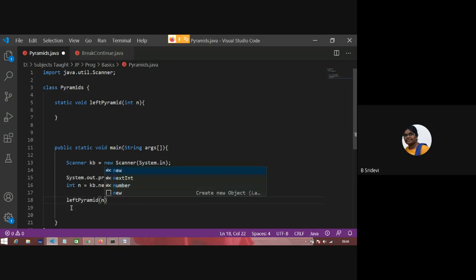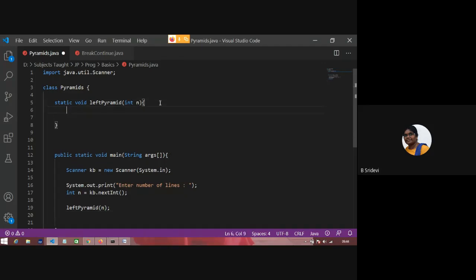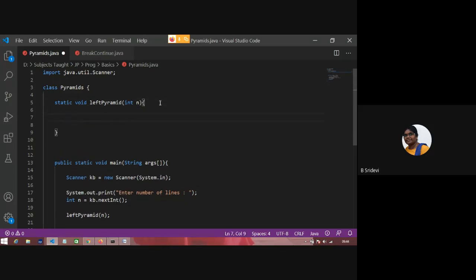Print the left pyramid, and I'll call it that. Okay, so what do I have to do here? I have to print the pyramid. If n is equal to 5, I have to print 5 lines. If n is equal to 10, I have to print 10 lines. That means I have to repeat something n times, and to repeat something I will depend on loops.